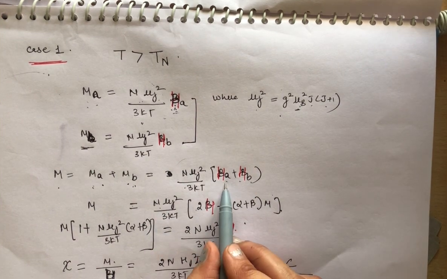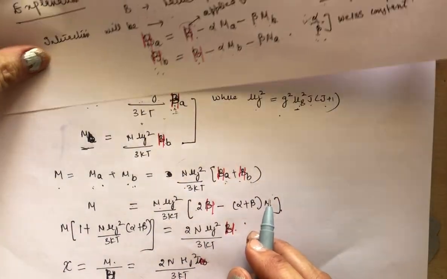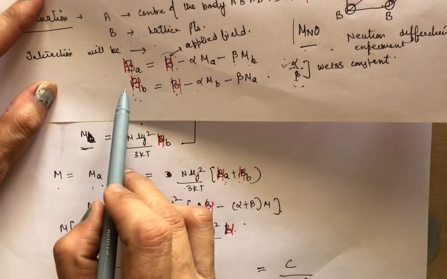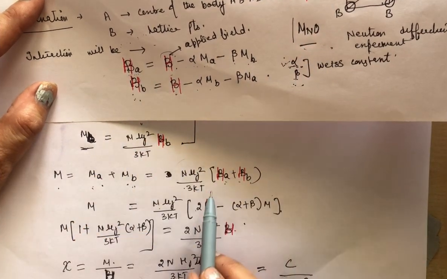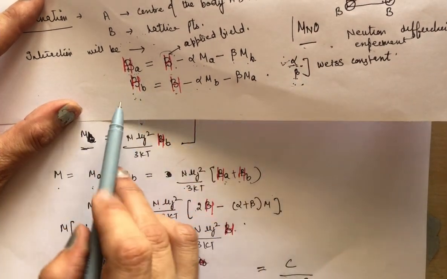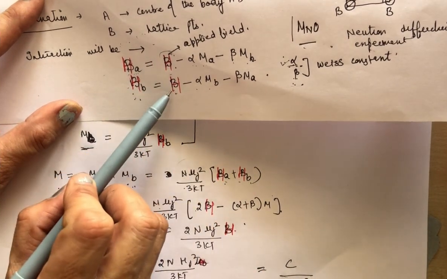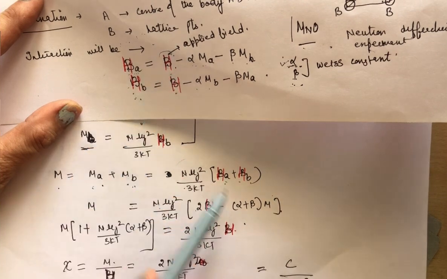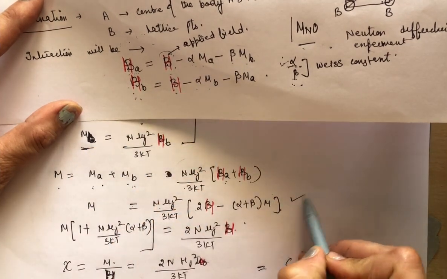Now put the values of Ha and Hb, clear? Ha plus Hb is 2H minus alpha plus beta M, when we add these two we get this, clear?